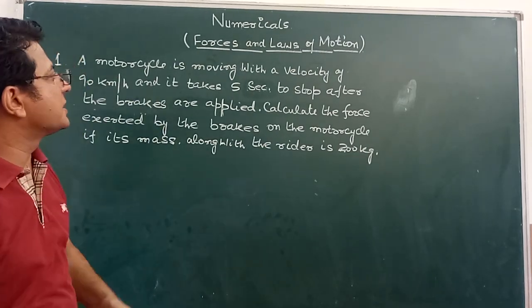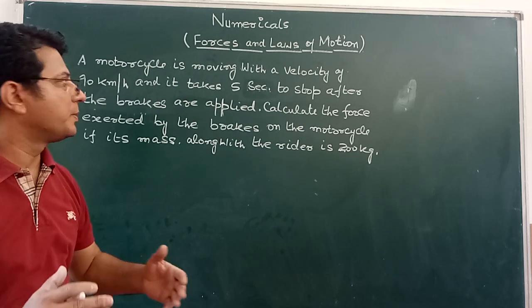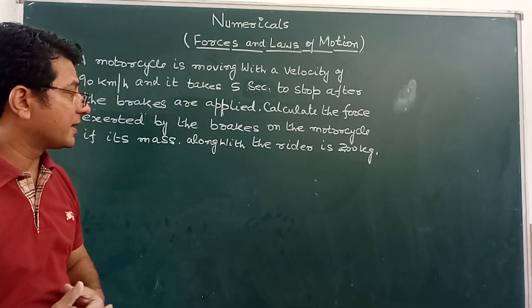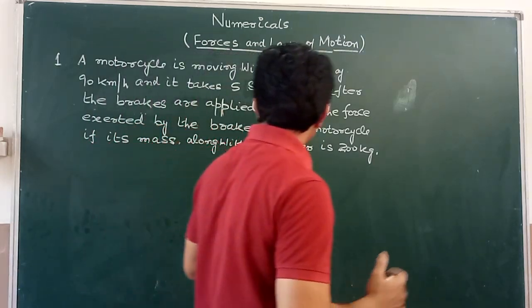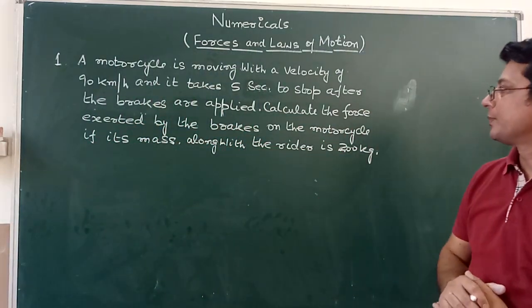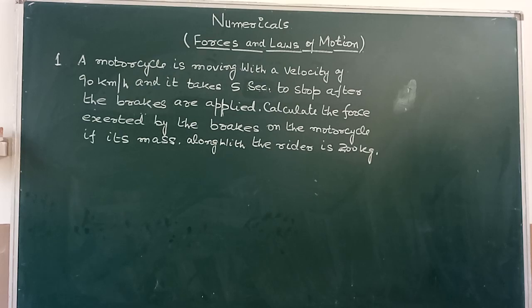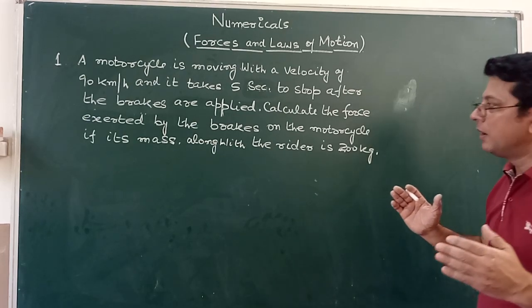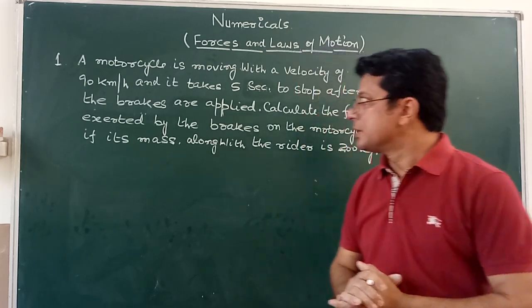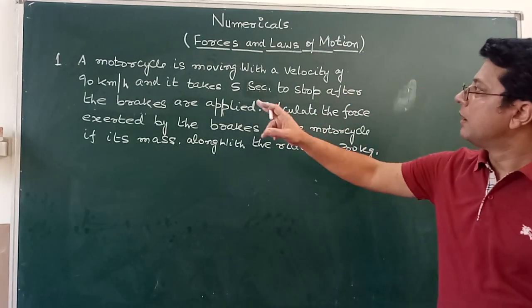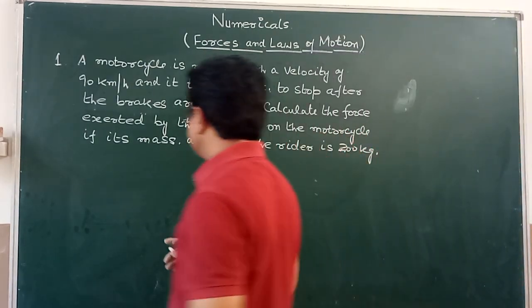A motorcycle is moving with a velocity of 90 km per hour and it takes 5 seconds to stop after the brakes are applied. Calculate the force exerted by the brakes on the motorcycle if its mass along with the rider is 200 kilograms. So, initial velocity.